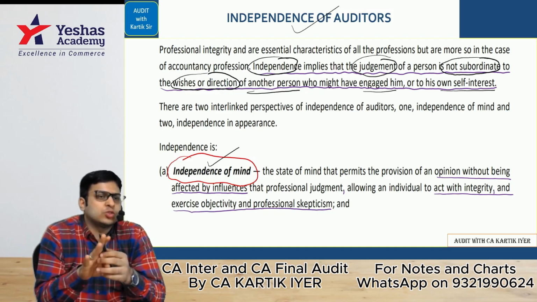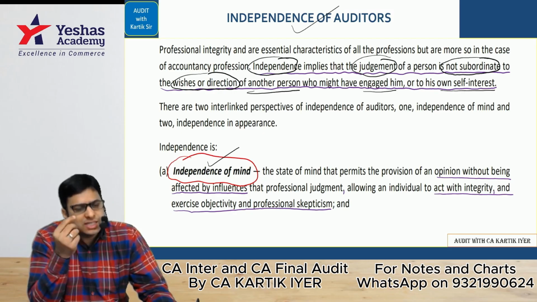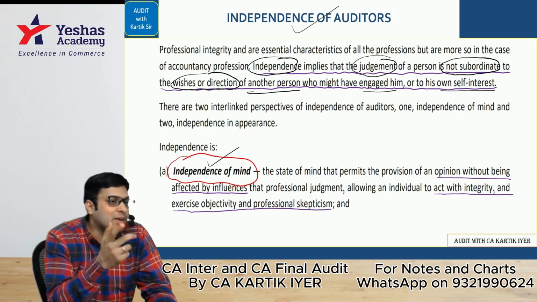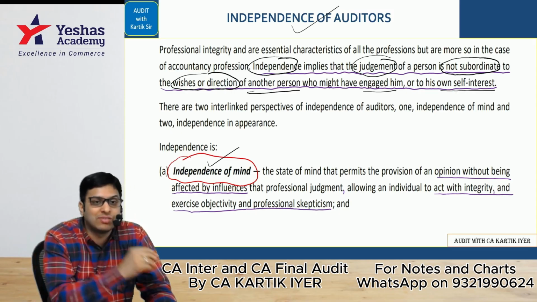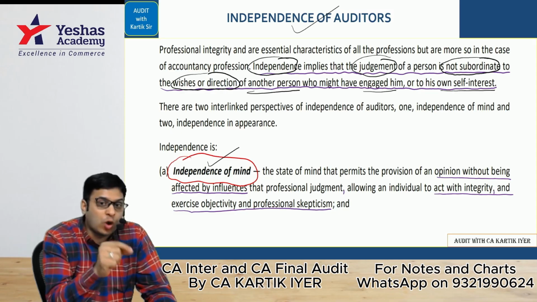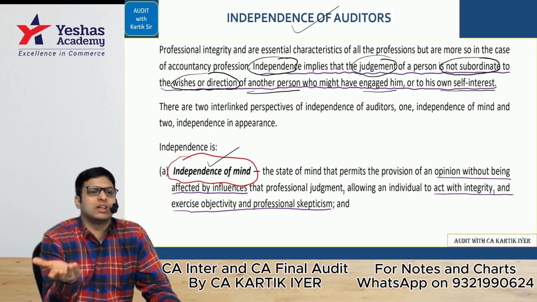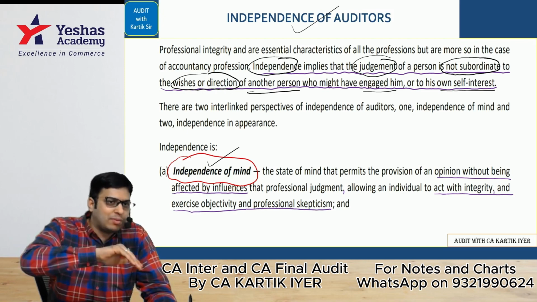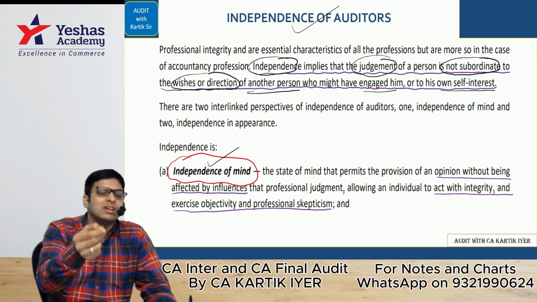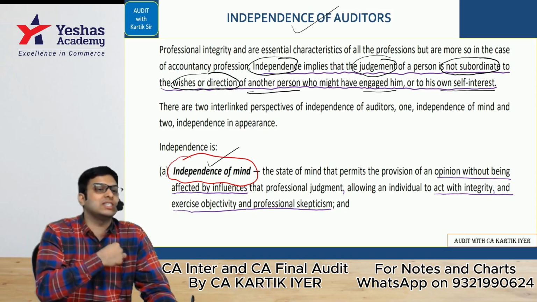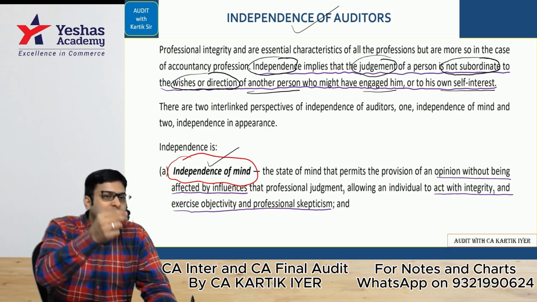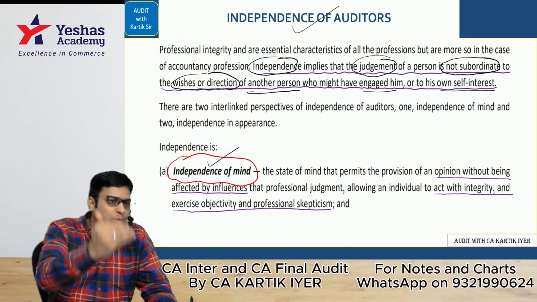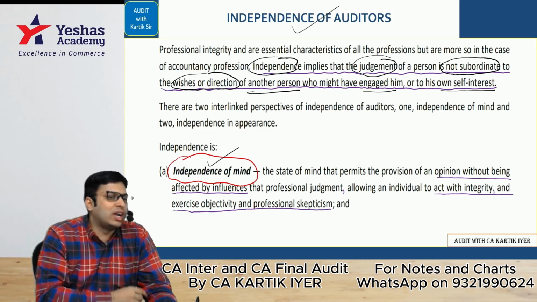the auditor should not allow his decision to get influenced by any situation. I had given that boy and girl example, they fall in love. The boy could not report the fraud against the girl because he loves the girl. He will not be able to report it because he's in the accounting department, in the audit department, and now he has a soft corner in his heart, he has become too sympathetic towards her. So even if she's involved in fraud, he will not report the fraud, which is the wrong thing. That is called independence of mind.